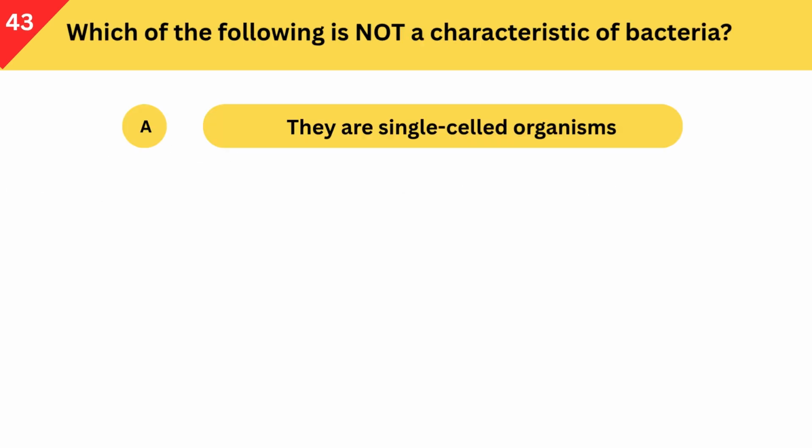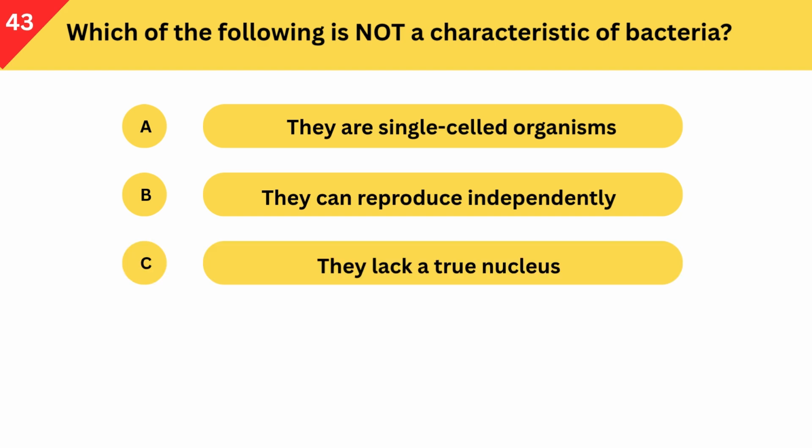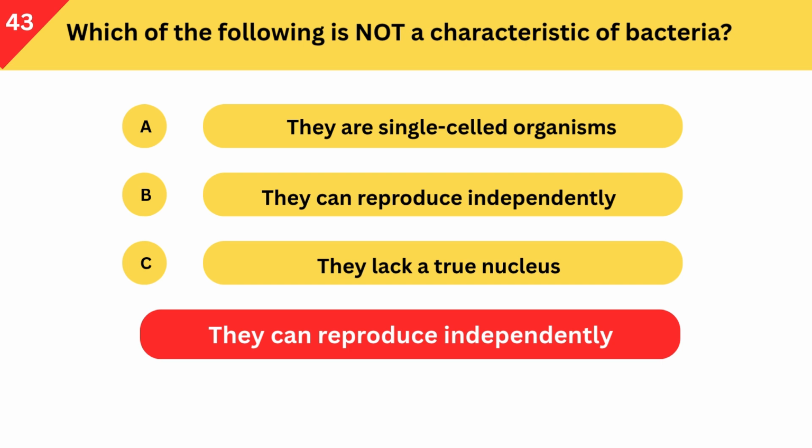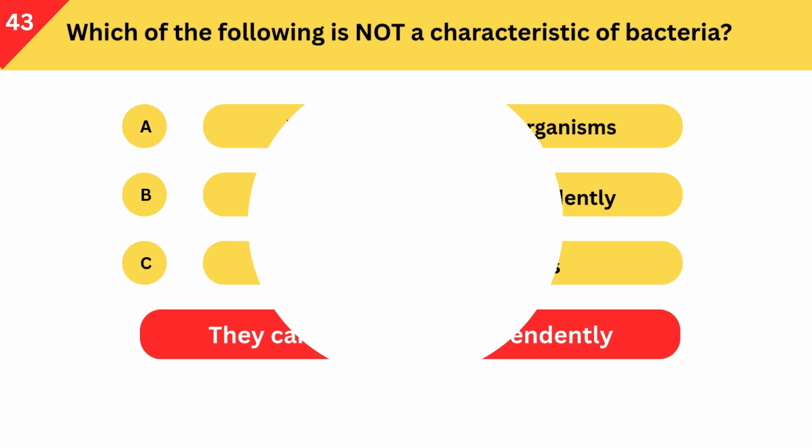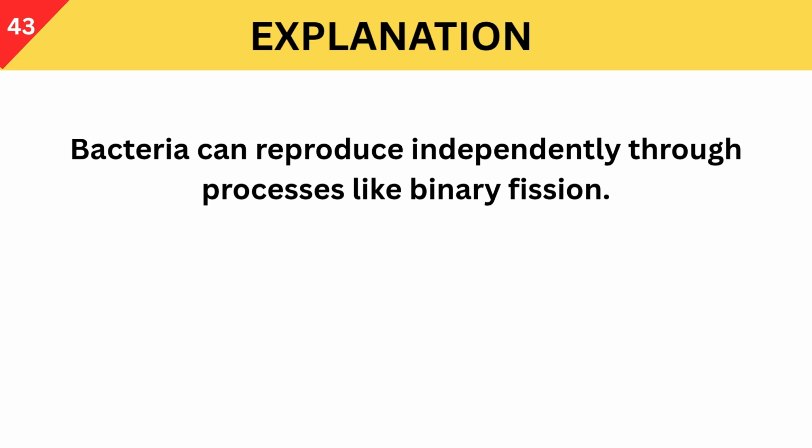Which of the following is not a characteristic of bacteria? A. They are single-celled organisms. B. They can reproduce independently. C. They lack a true nucleus. Correct answer is they can reproduce independently. Bacteria can reproduce independently through processes like binary fission.